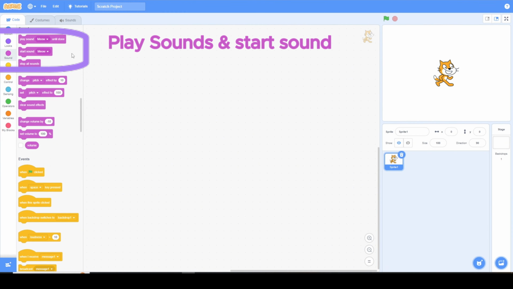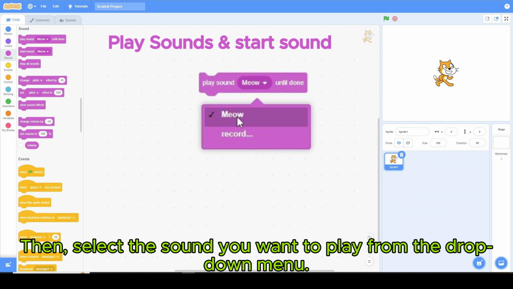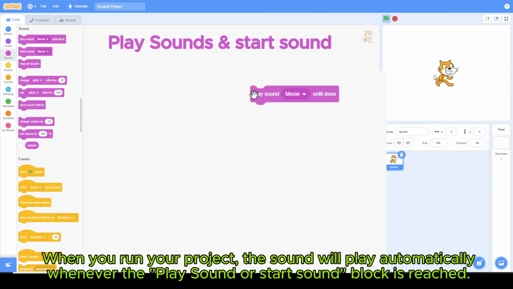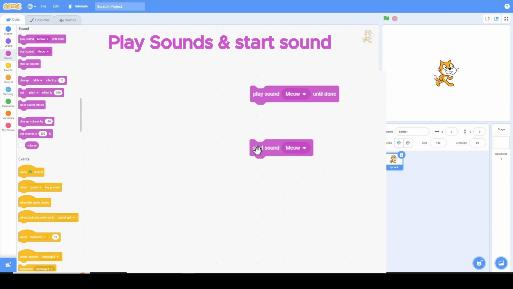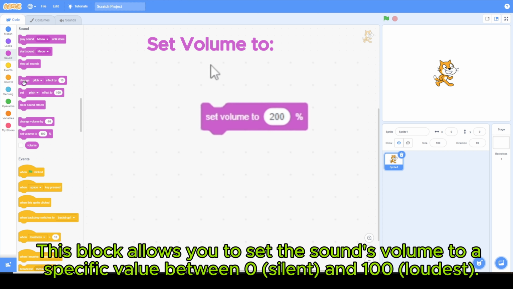Play sounds and start sound. To add a sound to your Scratch project, simply drag the Play Sound or Start Sound block into the script area. Then, select the sound you want to play from the drop-down menu. When you run your project, the sound will play automatically whenever the Play Sound or Start Sound block is reached. It's that simple.